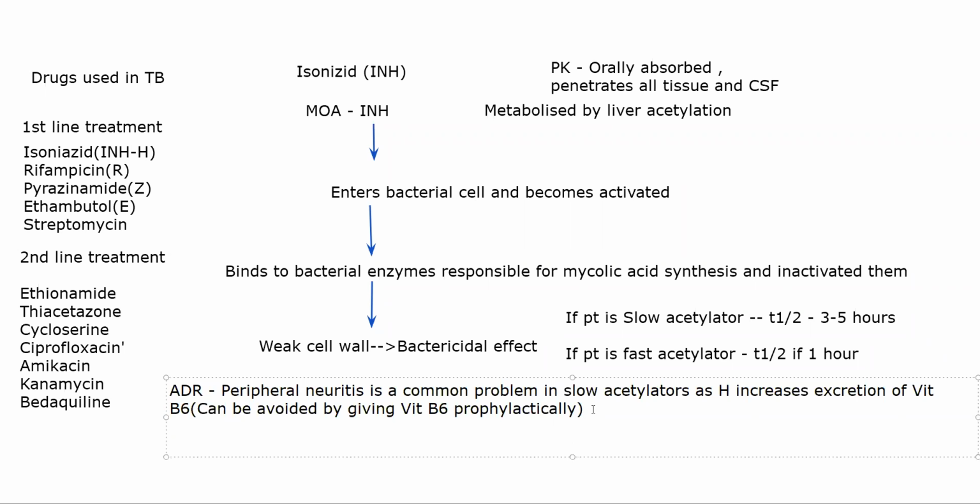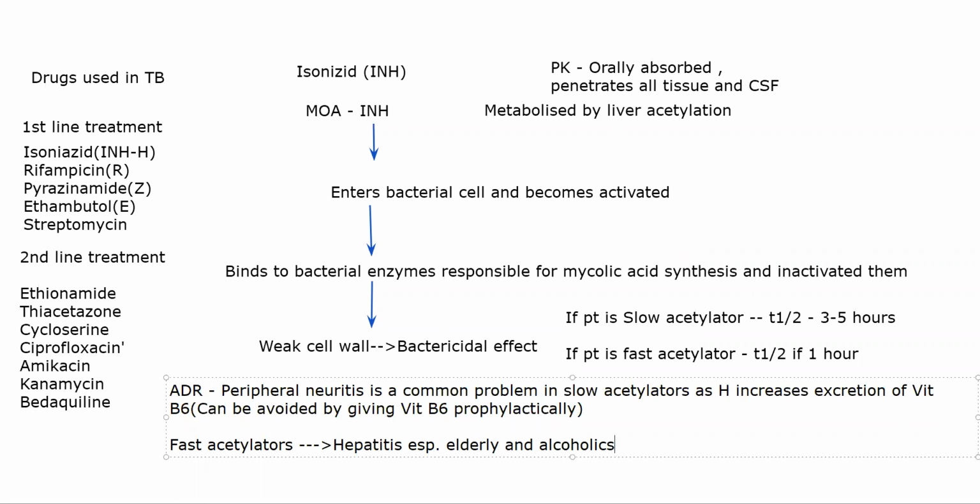Then, fast acetylators develop hepatitis, especially elderly people and alcoholics. There is not much you can do in this case. If they are fast acetylators, they will develop hepatitis. The best you can do is avoid the drug in elderly people or decrease the dose in elderly people.